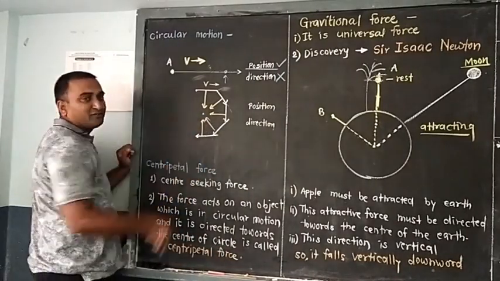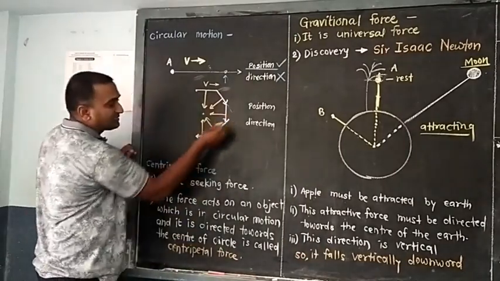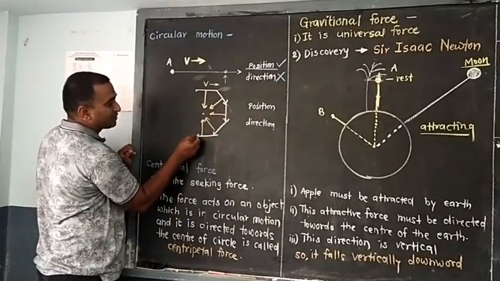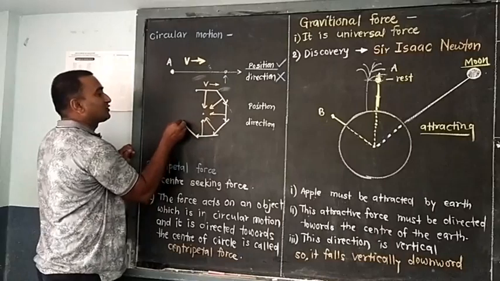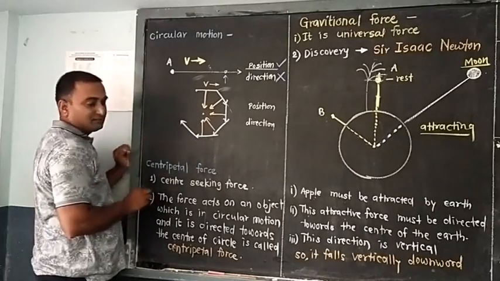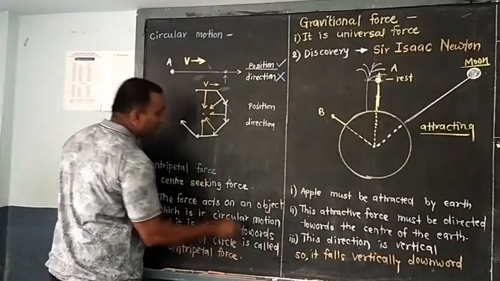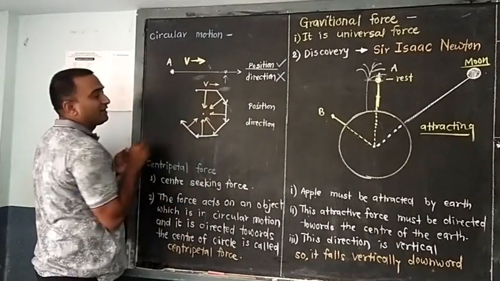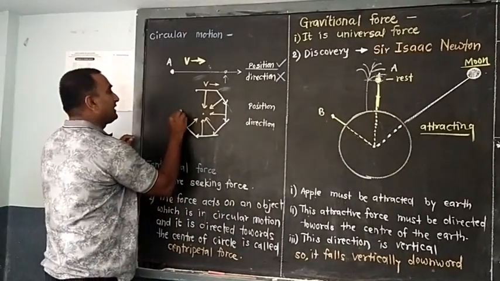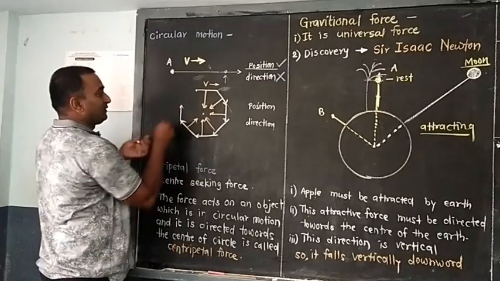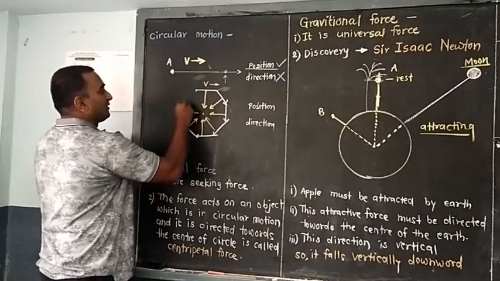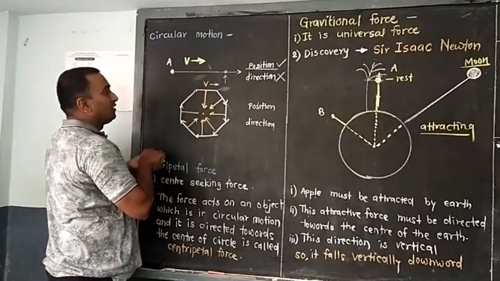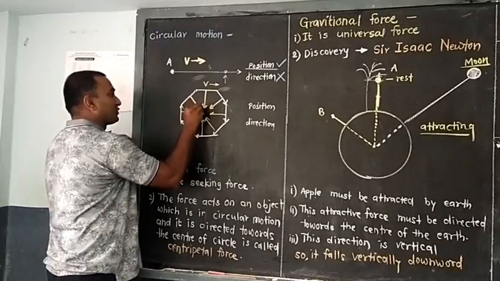As you apply the force upward, as a rule, it will change the direction and the object starts to move like this. Now again we are applying the forces. See, again we have applied force, so again we get a change in direction, and by this we get back to the original position.